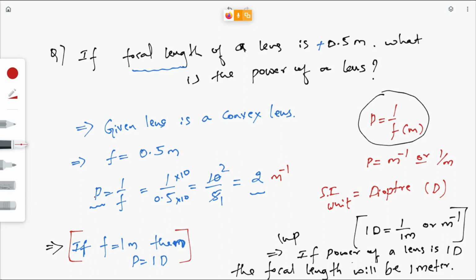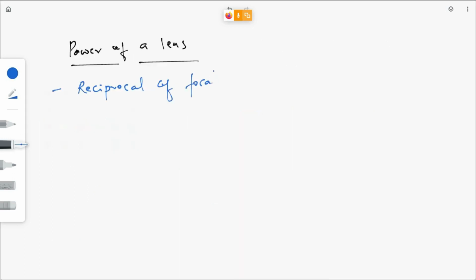Okay, you understood this one. Let me give one more example. Shall I erase this part? So now tell me, 2, how can you write the unit here? 2 dioptre. Instead of this meter raised to minus 1, just remove this and write 2 dioptre. Focal length.